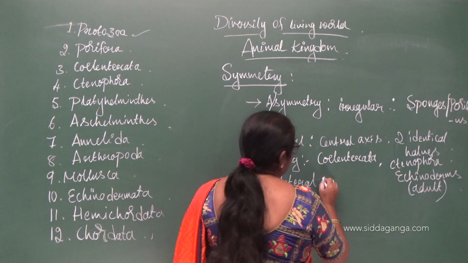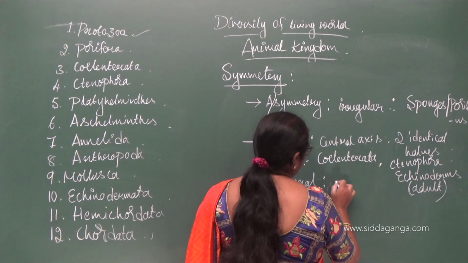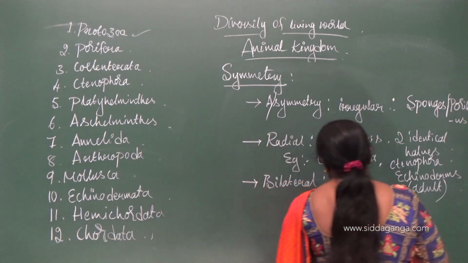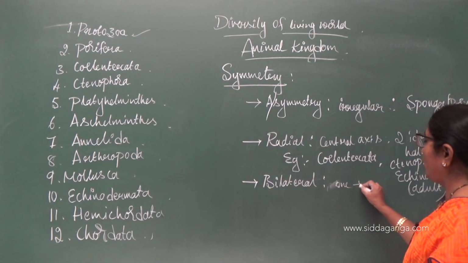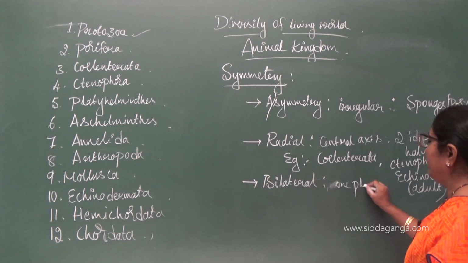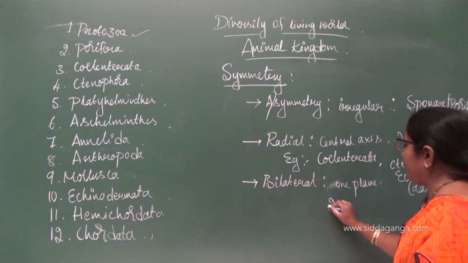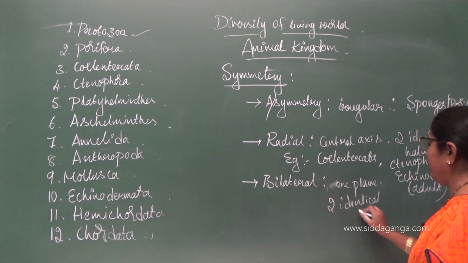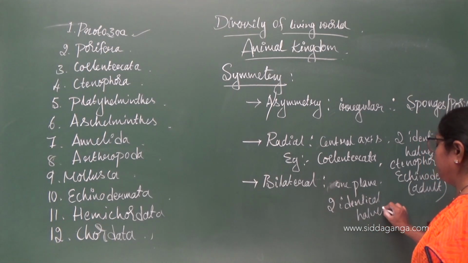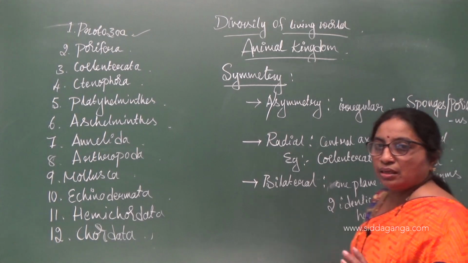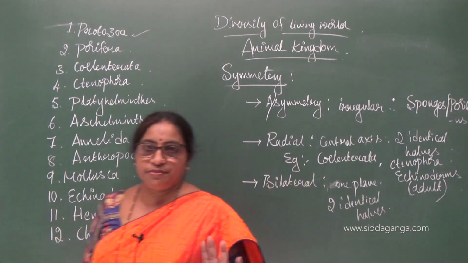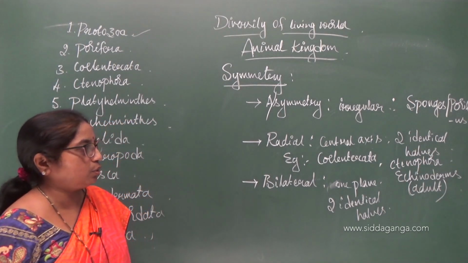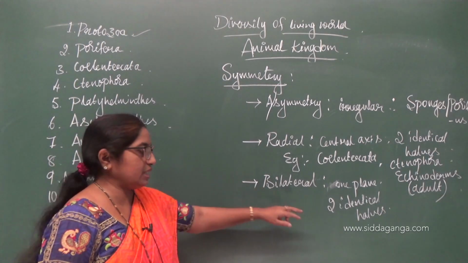So, where the organism is cut in only one plane passing through the center, it gives two identical halves.